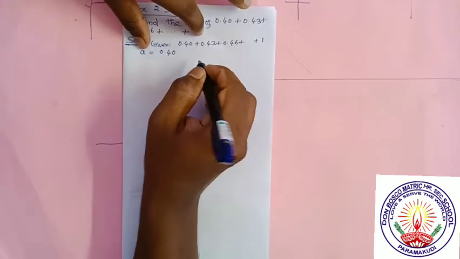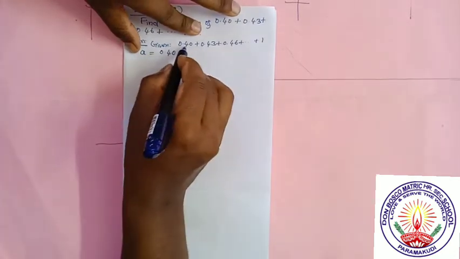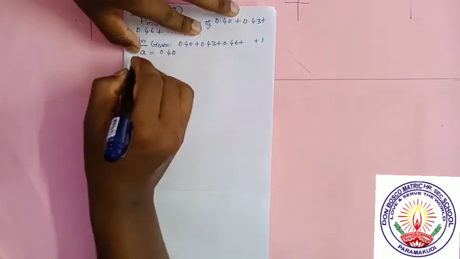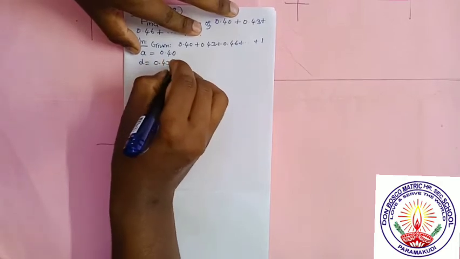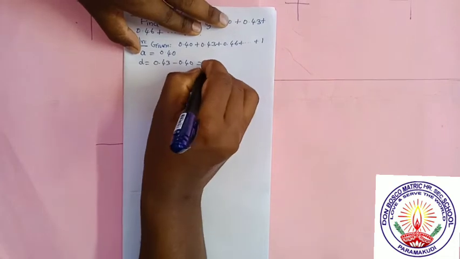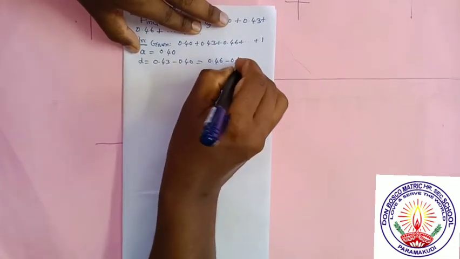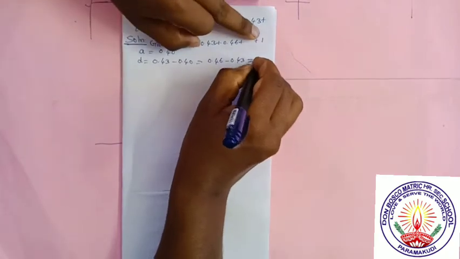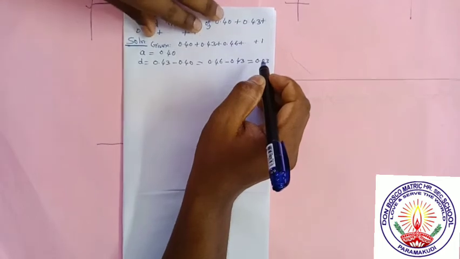To find the common difference, we have to check the second term minus the first term. So common difference D is equal to 0.43 minus 0.40, which is the same as 0.46 minus 0.43, which is equal to 0.03. That's very, very important.